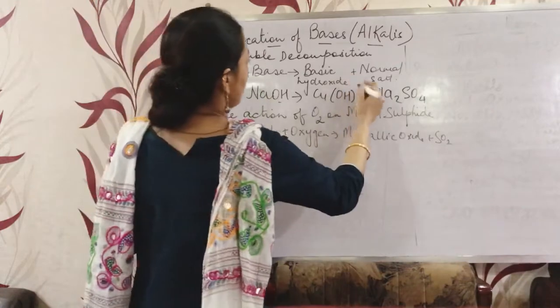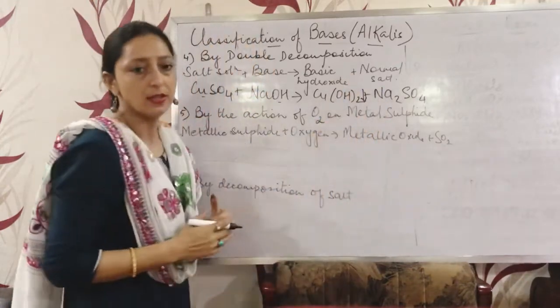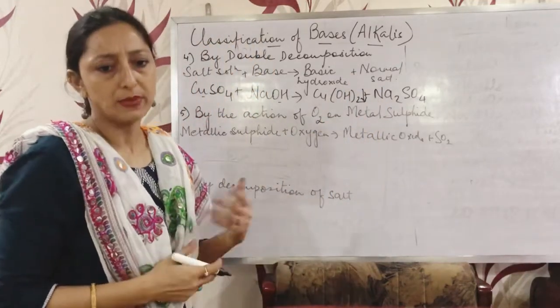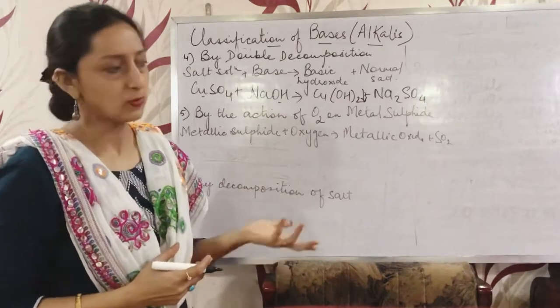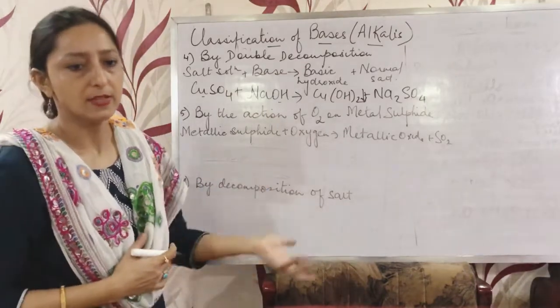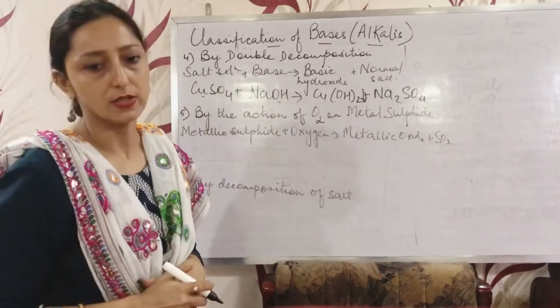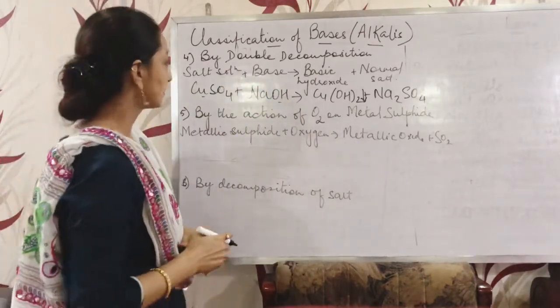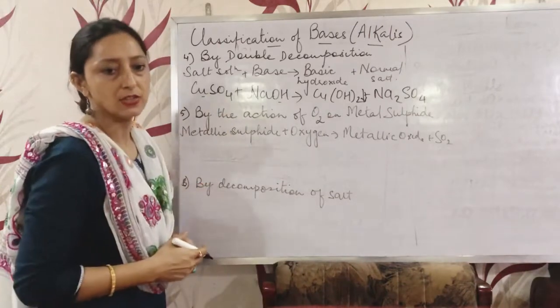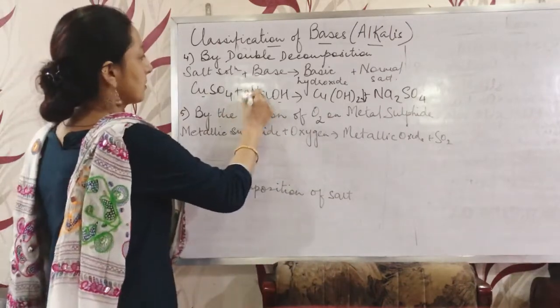Copper hydroxide, the basic hydroxide, is a precipitate. The salt reacts with a base and it will precipitate the respective metallic hydroxide. Okay. Balance the equation also.